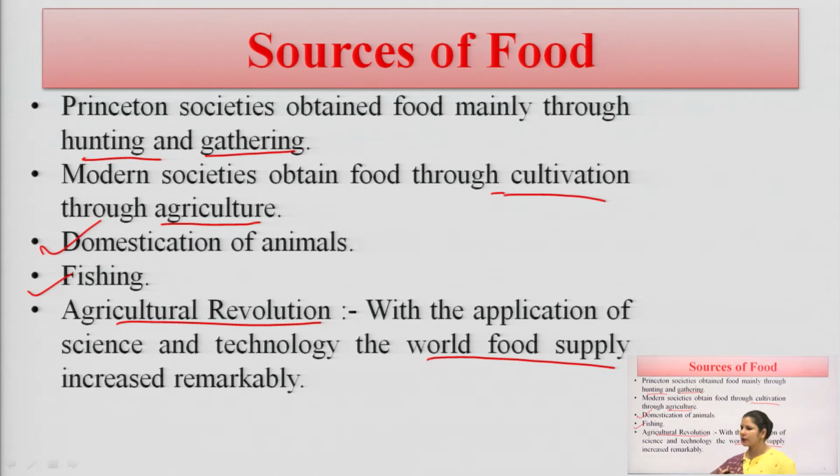So, we have to use different techniques, newer science on that particular land, so that we are going to increase the production, and all these things together are known as the agriculture revolution. Means when we utilize newer technology, newer science on a particular land, we are definitely going to increase the production, and when there is a big production, we are going to have the fulfillment of all the people living on this planet. So, we have to focus on this also.